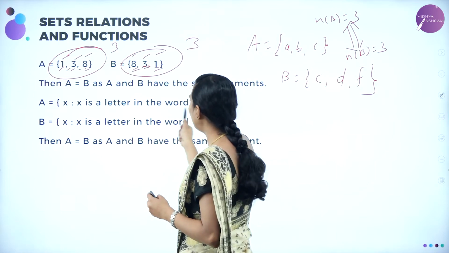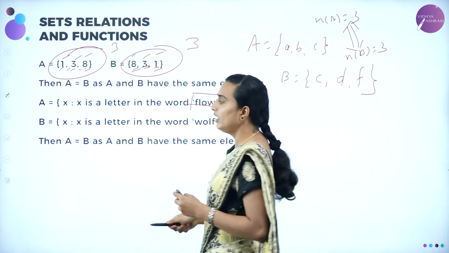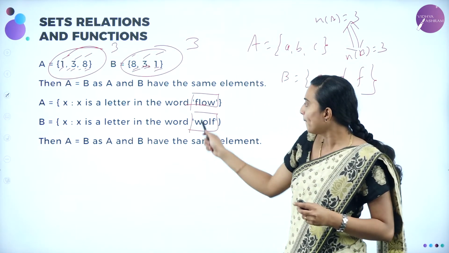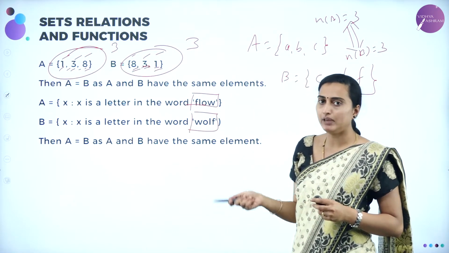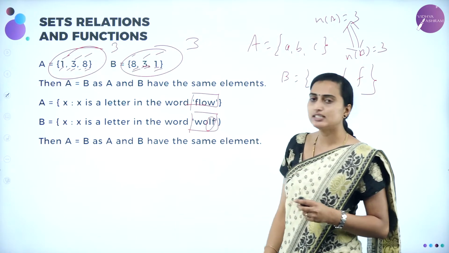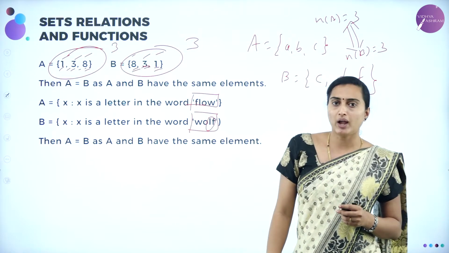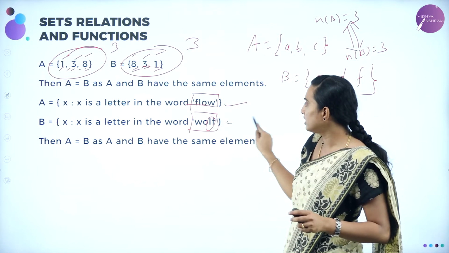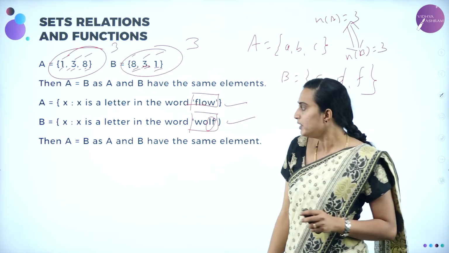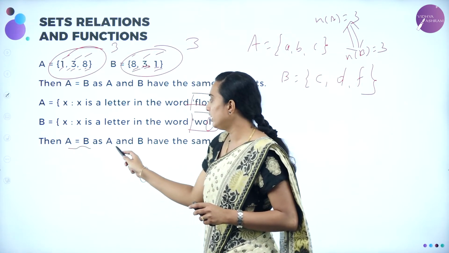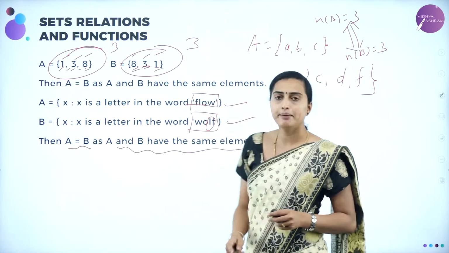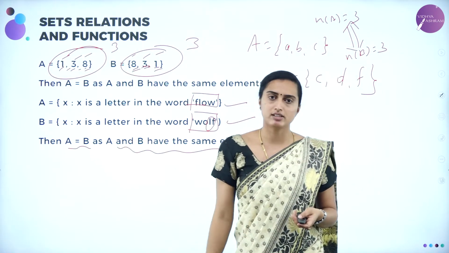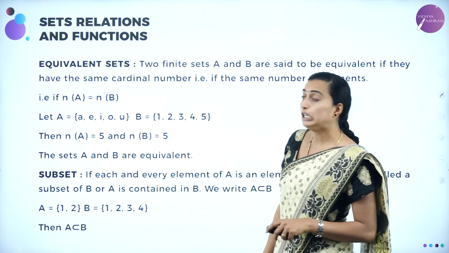Next you are going to have an example. X is a letter in the word flow. See, flow. X is a letter in the word wolf. See, wolf. Flow, wolf: you are going to have the same elements. Though the letter L is silent here, you are going to have the same letters, but the order can be changed. So this is going to be known as equal sets. Okay. So then A is equal to B. We are going to write: A and B have the same elements. Understood? This is how symbolically we are going to write it.